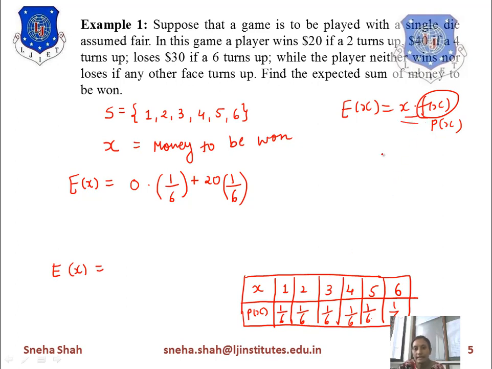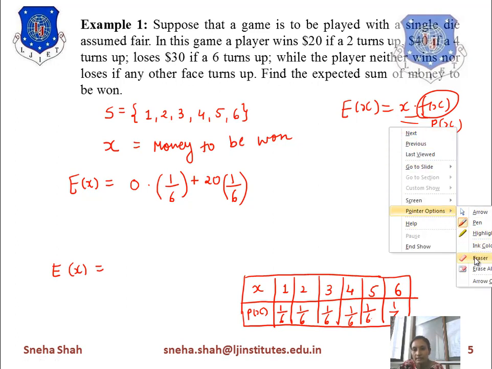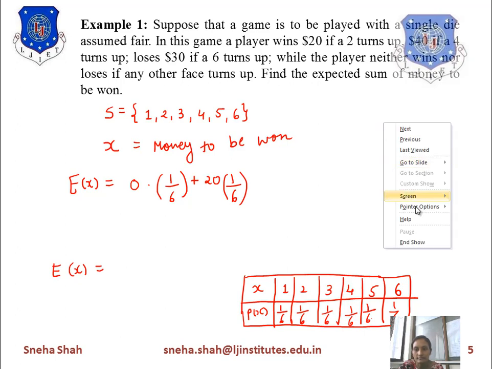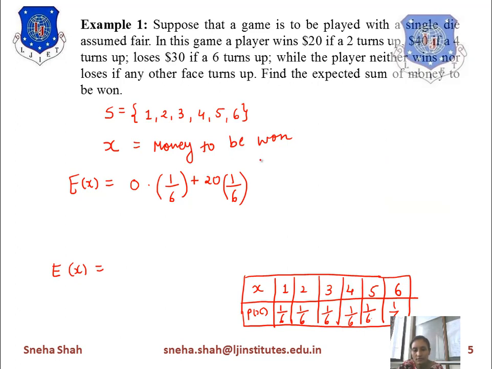Now if we take the next term, the probability of x equals 3. For x equals 3, there is no 3 given to you, so for this we will take 0. This one is the sample output, right? So I will write it like this: sample output 1, sample output 2, sample output 3, sample output 4, sample output 5 and sample output 6.